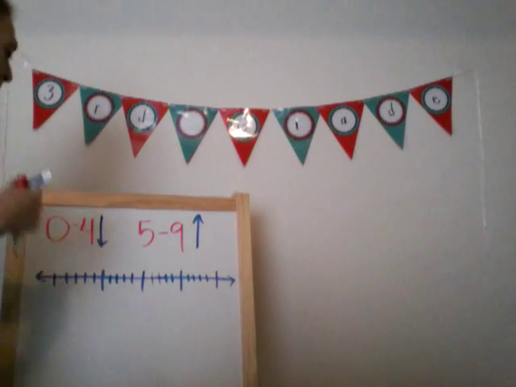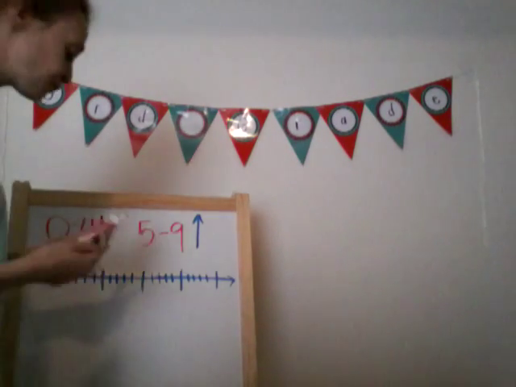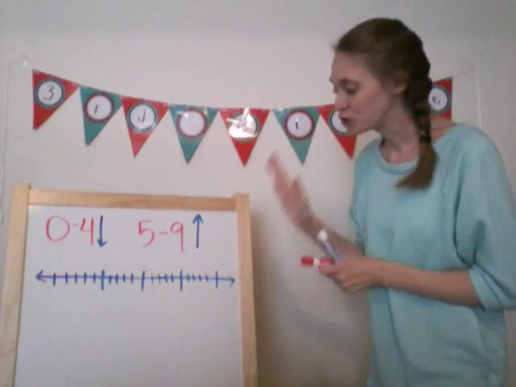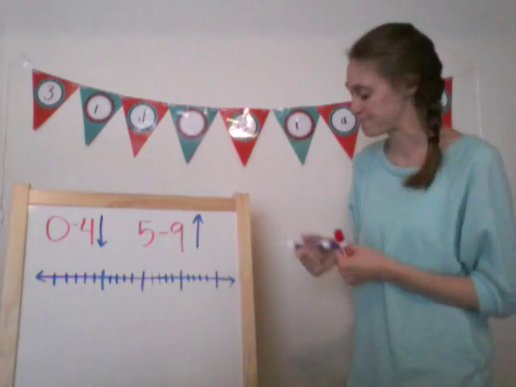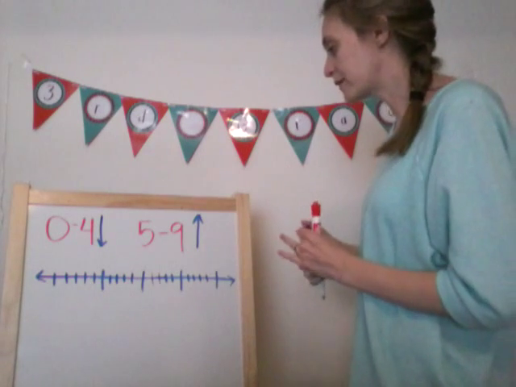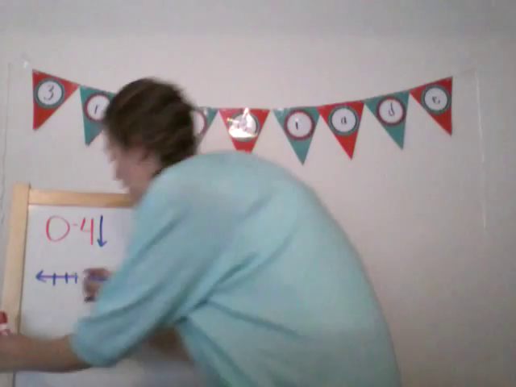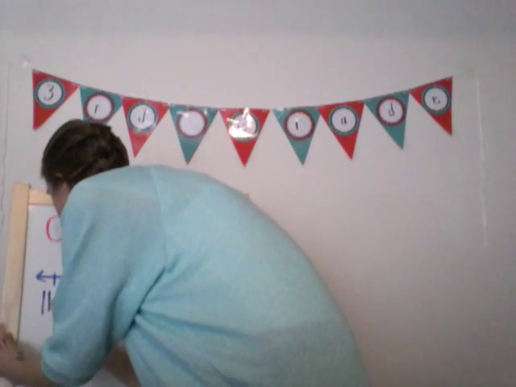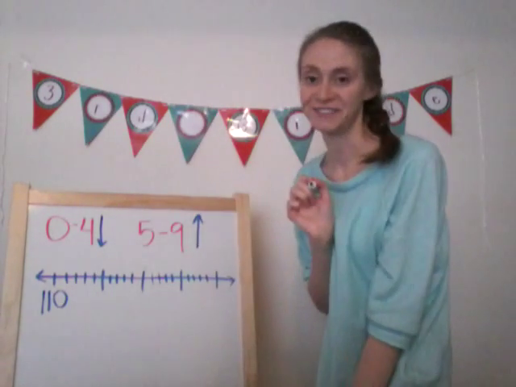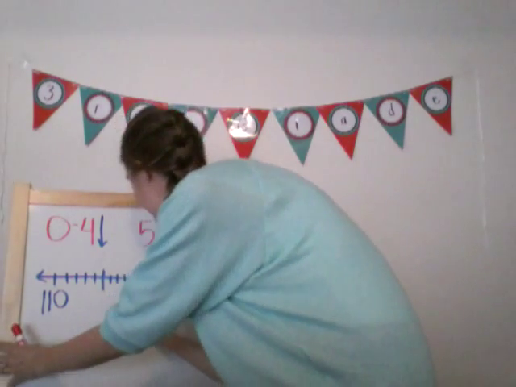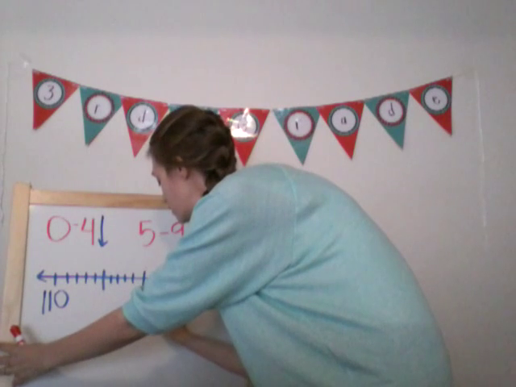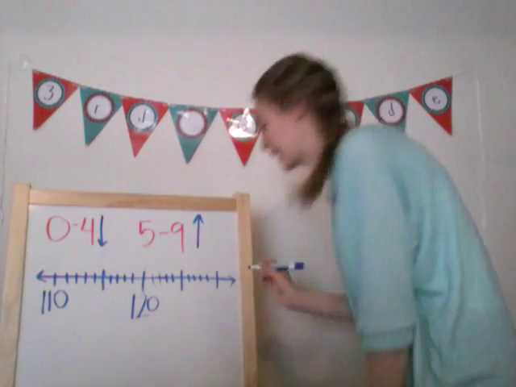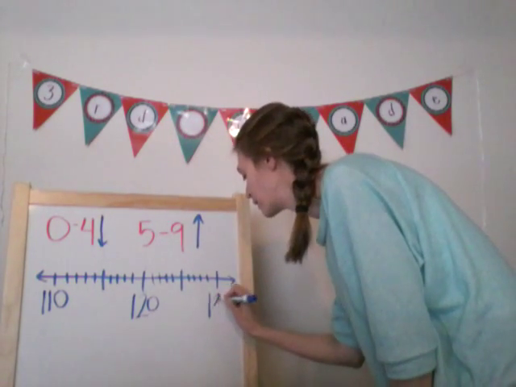All right, but now what I'm going to do is I'm going to change up the scale a little bit, okay? So instead of this being 10, let's have this be 110 and 120 and 130.